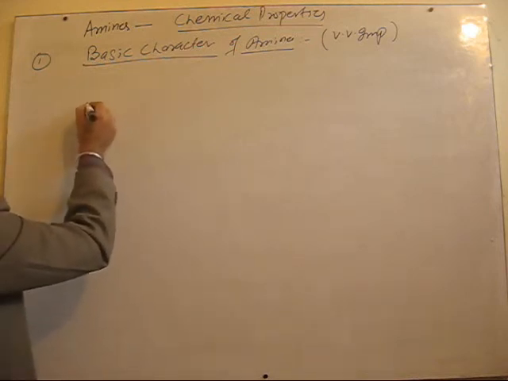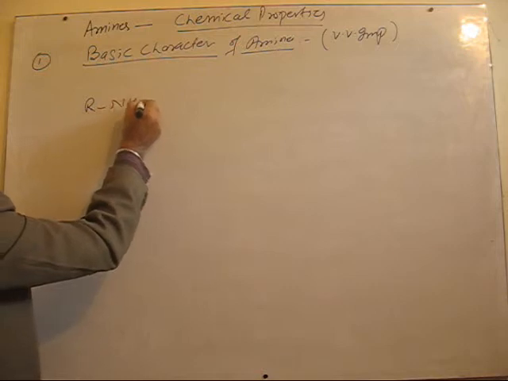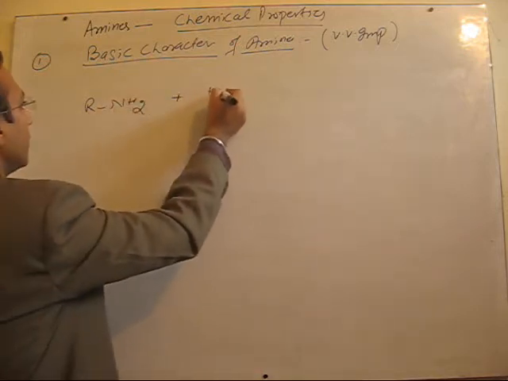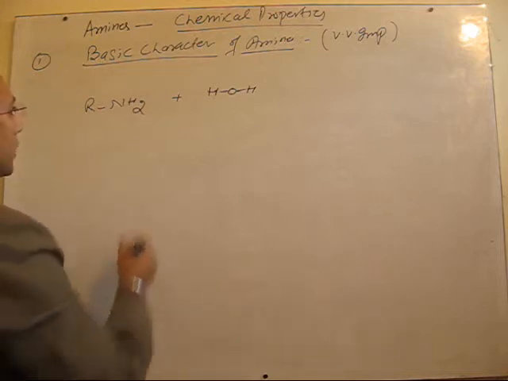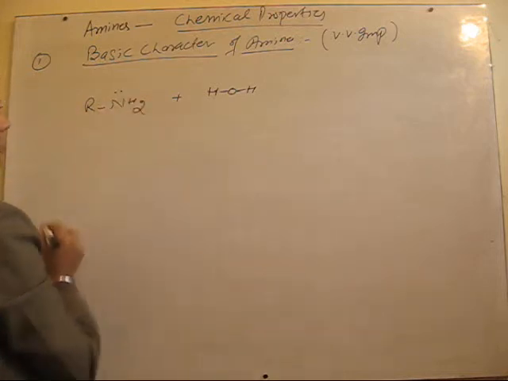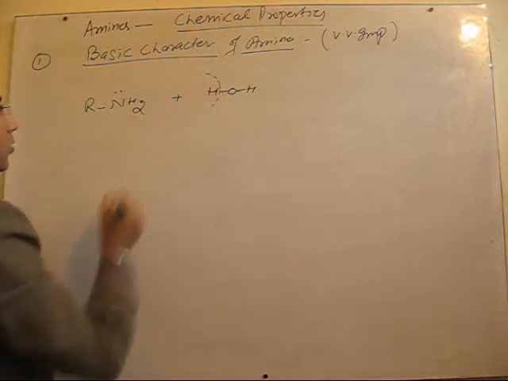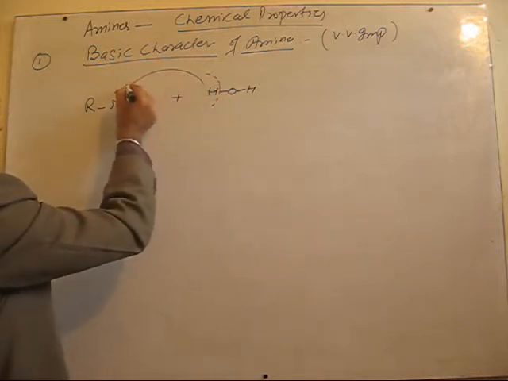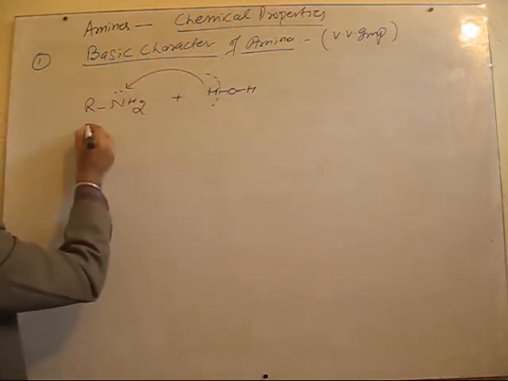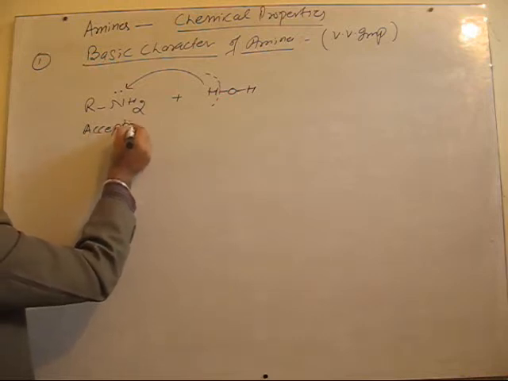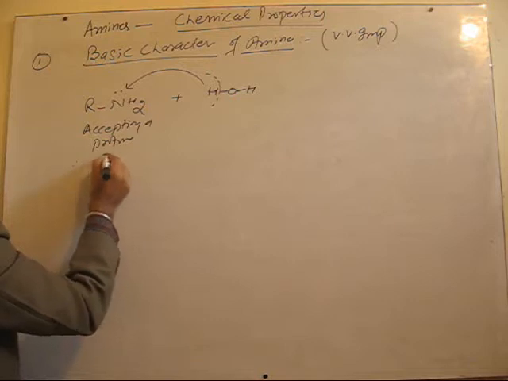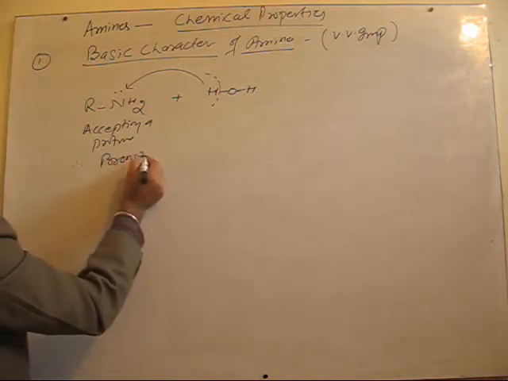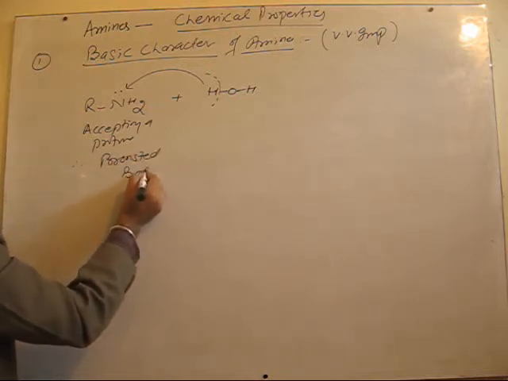Now, basic nature. Suppose primary amines are treated with water. Because of the presence of a lone pair, they can attract a proton, right? They can accept a proton from water. So they are accepting a proton, therefore they act as a Bronsted base.